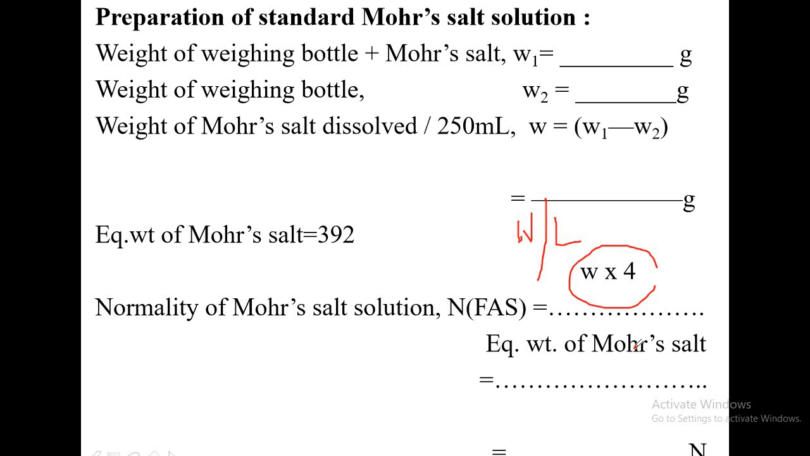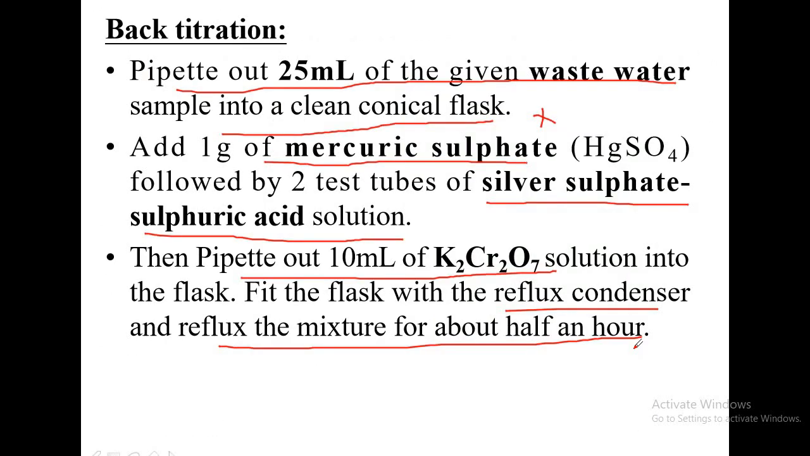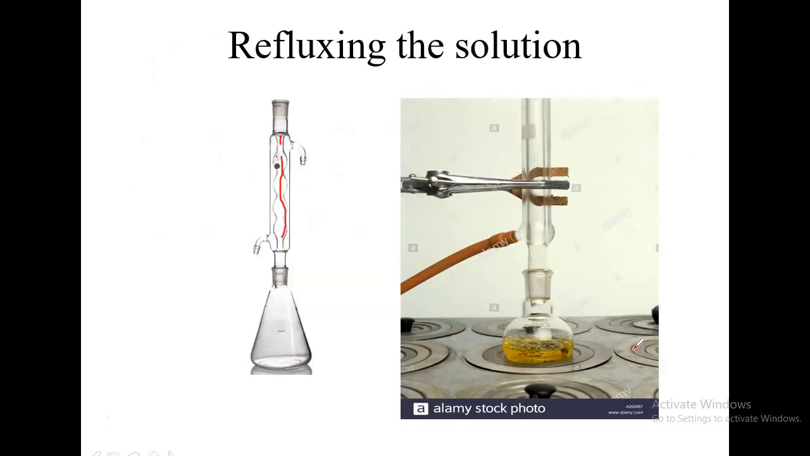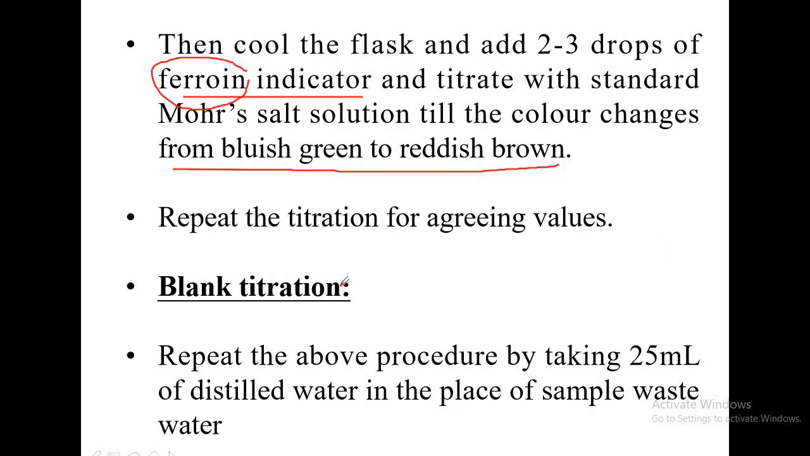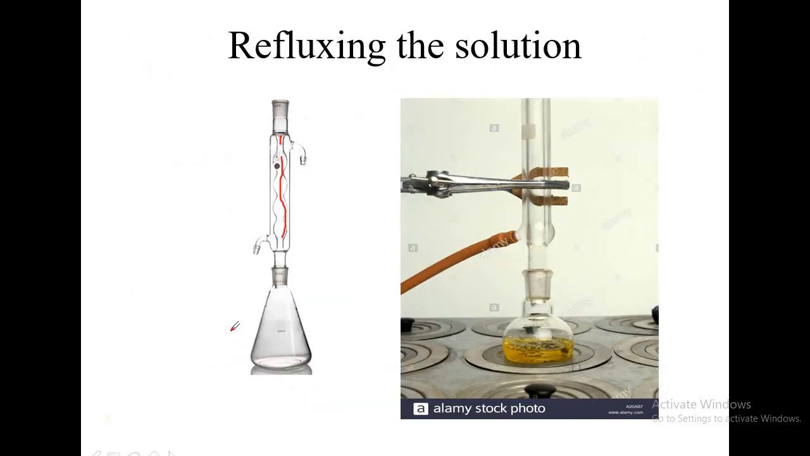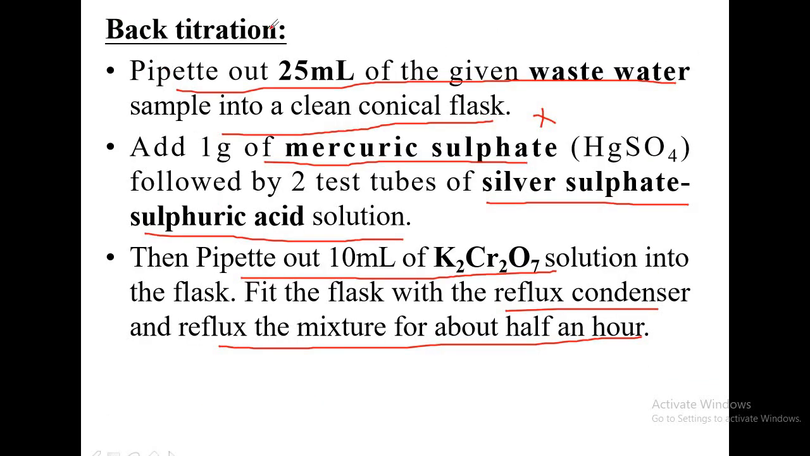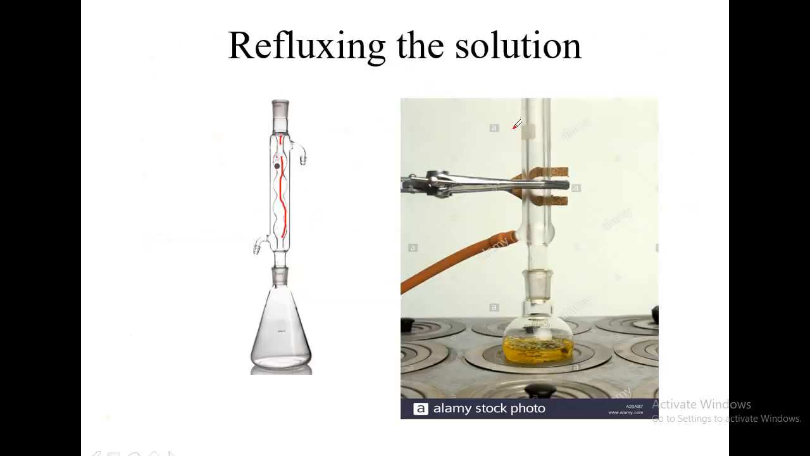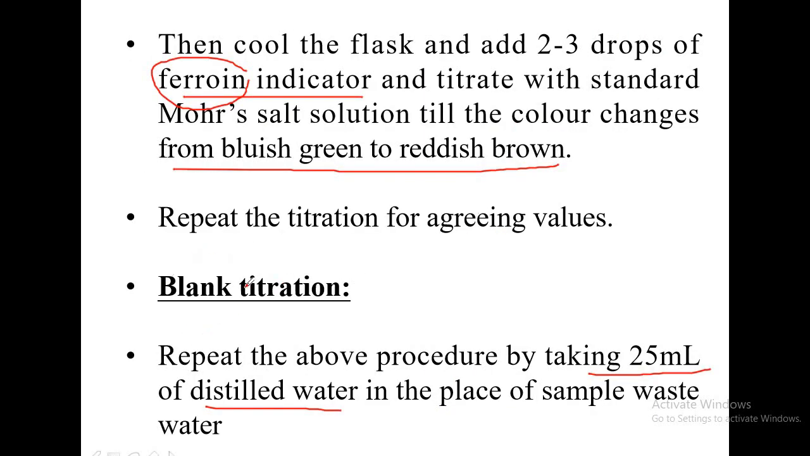So after calculating this, you are doing the experiment and filling in all the tabular columns. Then, after doing this back titration and reporting all the values, there is one more titration you have to do, that is the blank titration as per the procedure. Blank titration means you have to repeat the above procedure by taking 25 ml of distilled water. First we have taken 25 ml of waste water, that is in the case of back titration. Now I am explaining to you the blank titration.